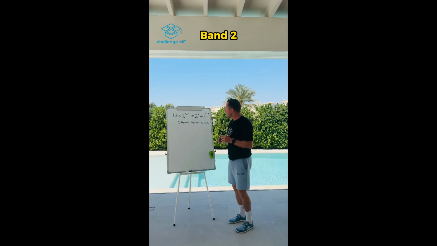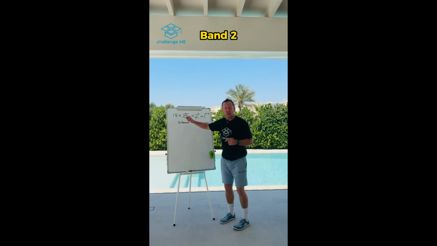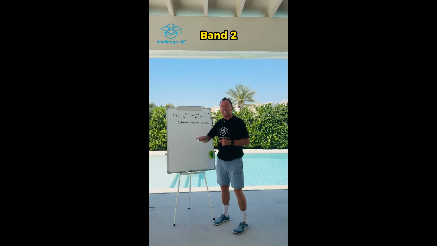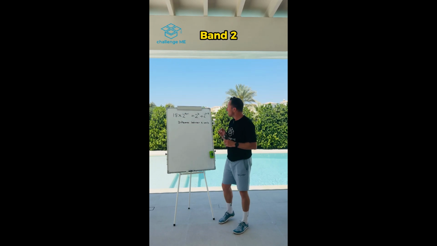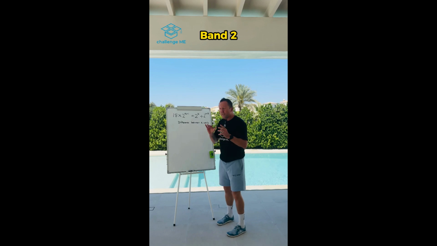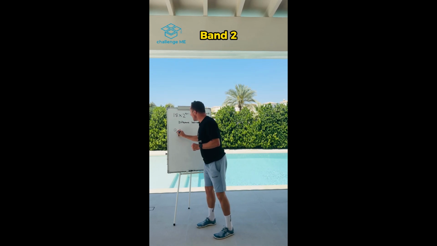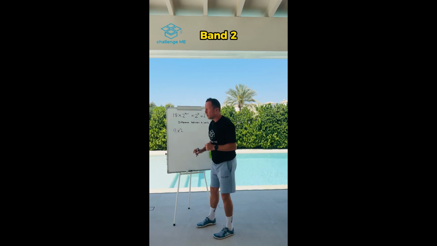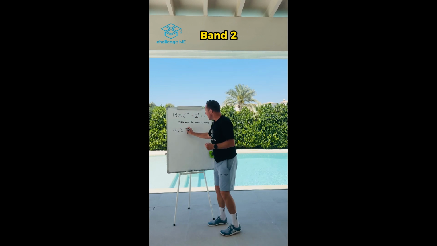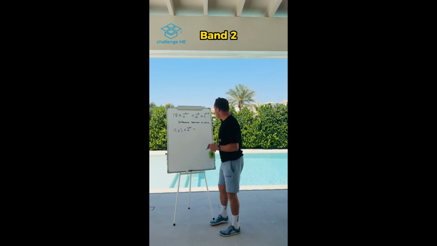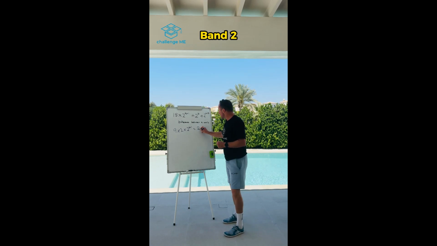Okay, but what can we do? I like the fact we've got 2's, but this 18, I do not like. That's not going to be of great help. So first thing is to try convert that 18. And I'm going to do 9 times 2. Because at least that gives us a 2 times 2 to the power of A plus 1 equals 2 to the power of B plus 2 to the power of B plus 3.